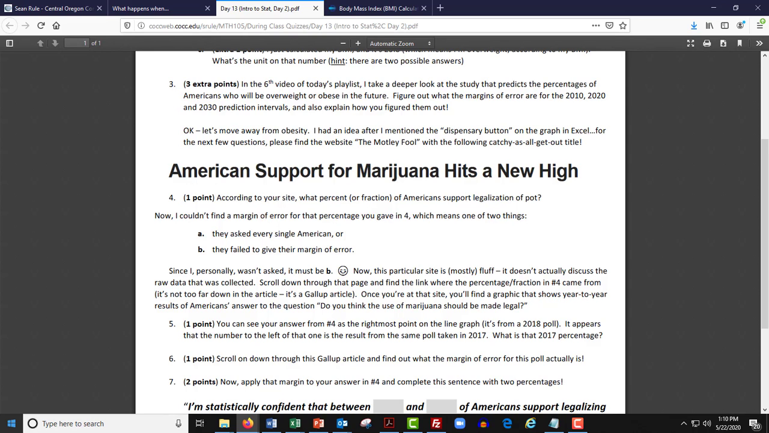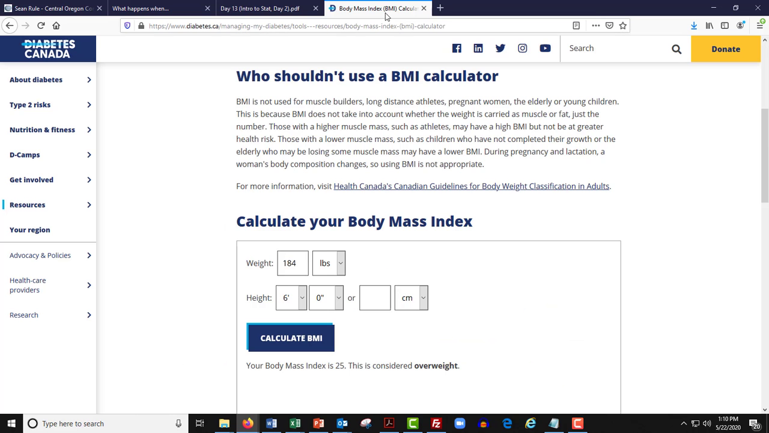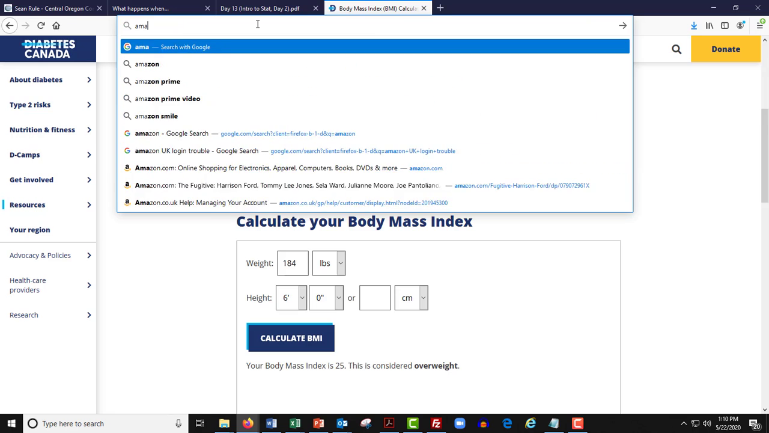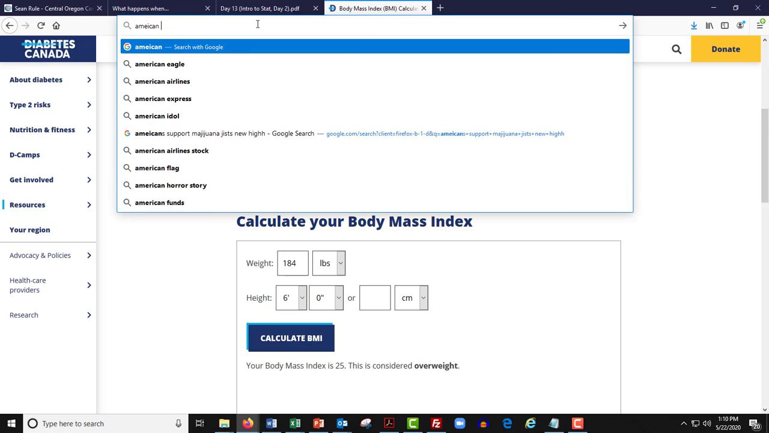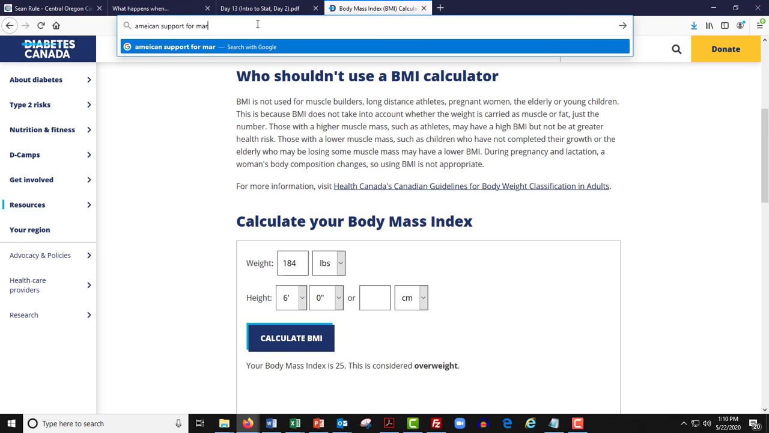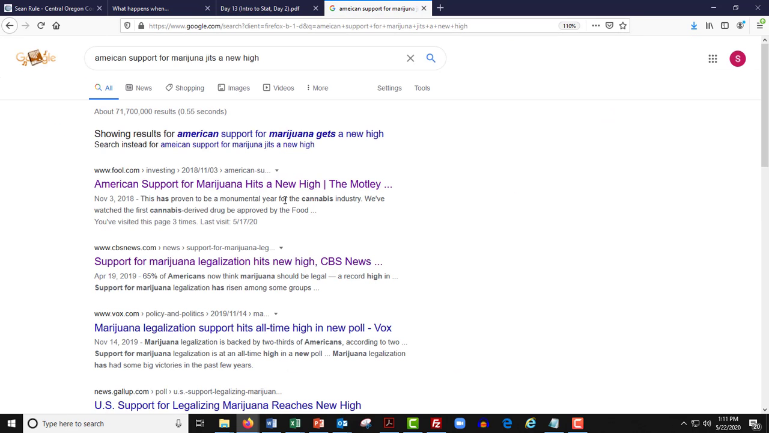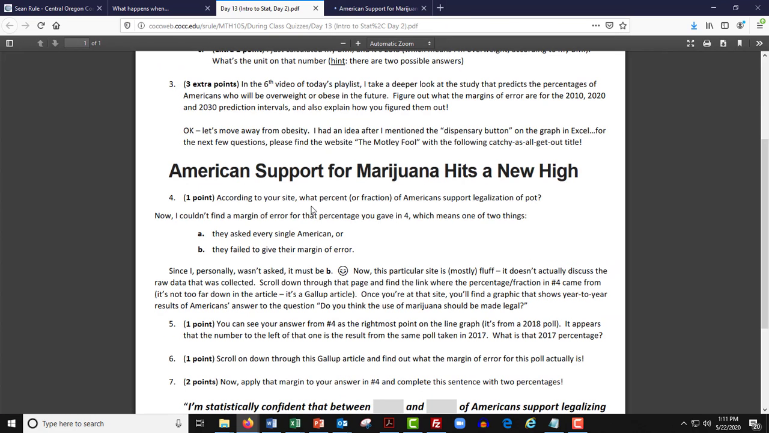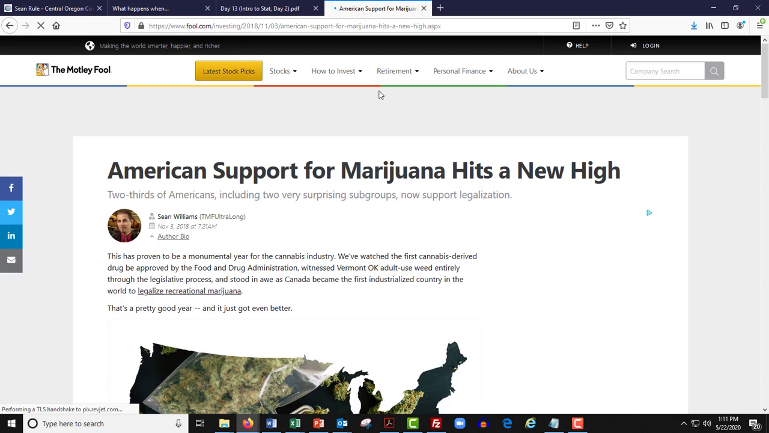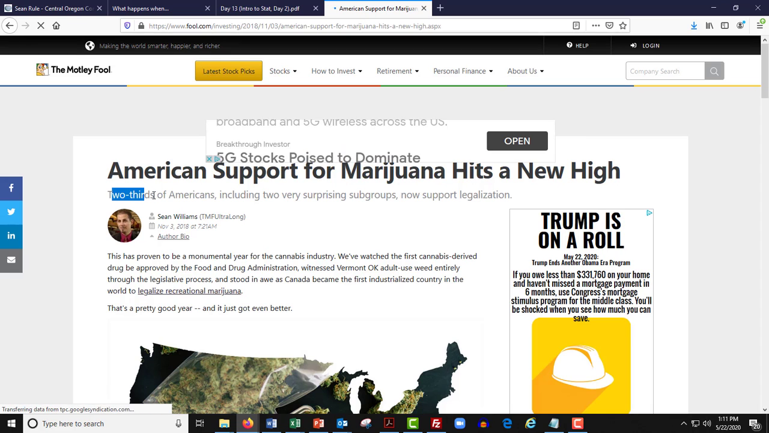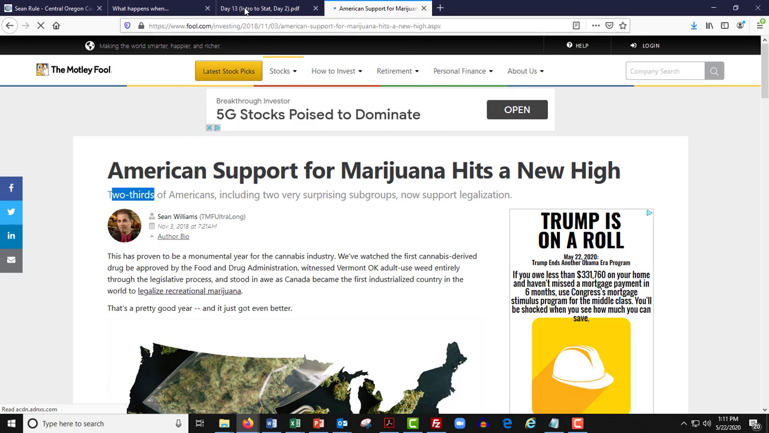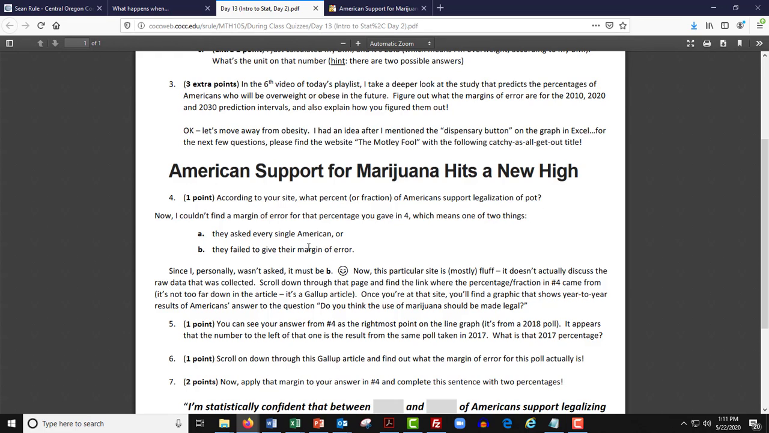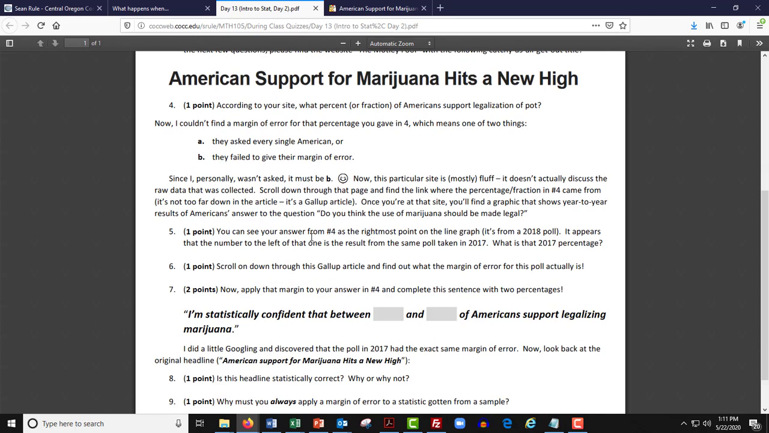American support for marijuana hits a new high. All right, let's find that one. American support for marijuana hits a new high. Motley Fool, there it is right there. All right. What percent or fraction support legalization of pot? 2/3 of Americans. All right, so 2/3, the majority. Well, according to that number without a margin of error on it.